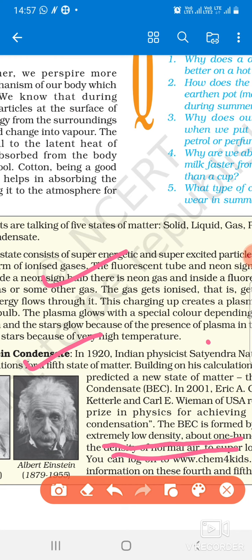This is just information, you need not go through all of it, but you should know about it. Okay, what is plasma, what are the super energetic particles, and what do they form? Plasma is formed by super energetic and super excited particles, and the Bose-Einstein condensate is formed at super low temperature and super low pressure. This is all about this chapter. Okay.